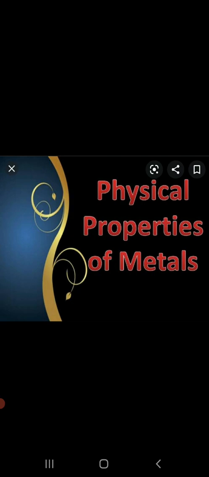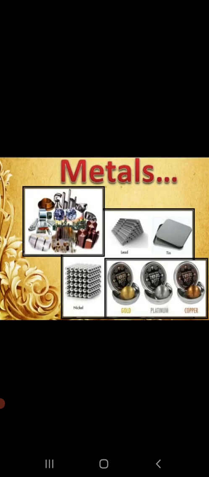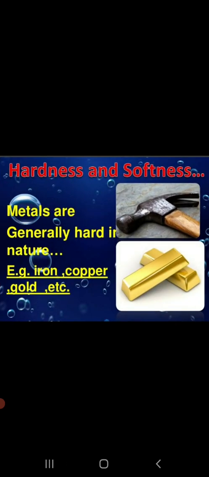Okay, so the first property that we have under the physical property of metals is metals are generally solid and hard. Yes, if you look at iron, copper, they are strong enough to bear heavy loads or they have high tensile strength.